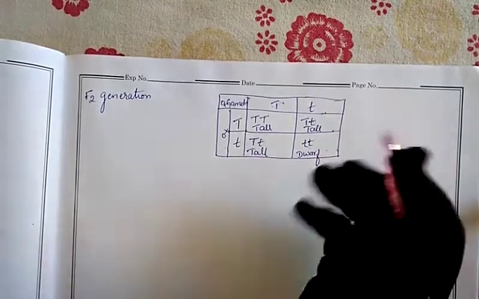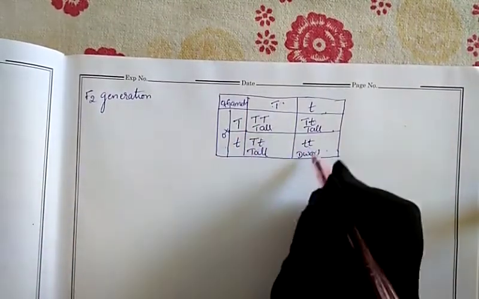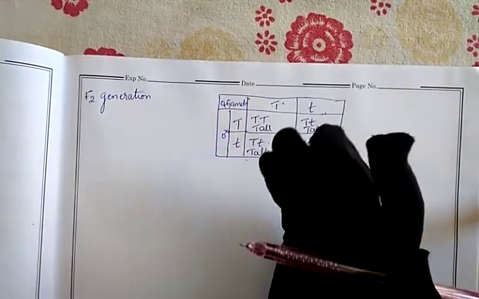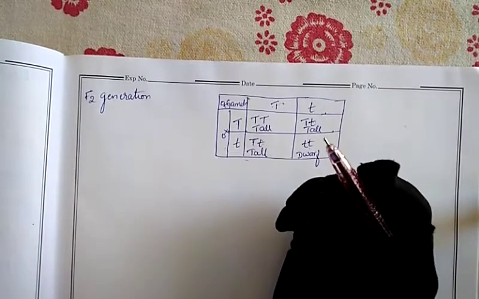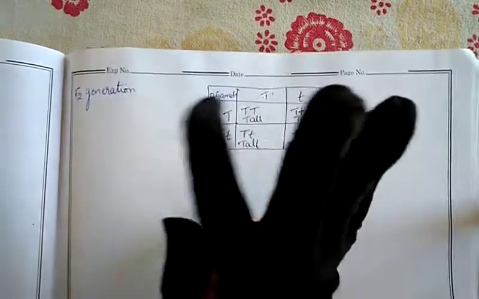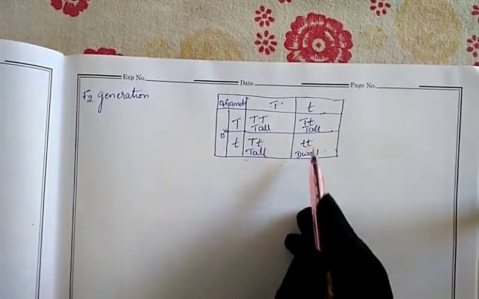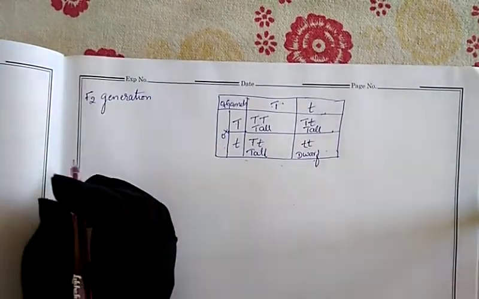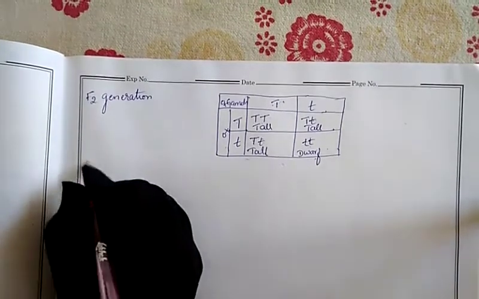So like that, this is the F2 generation. How many children did they get here? Four children. Among the four children, three are tall, 1, 2, 3, and one is a dwarf. That's why we write the ratio. This ratio is important.